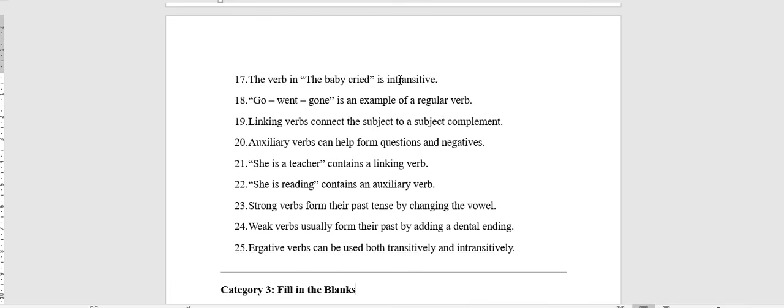Number 20. Auxiliary verbs can help form questions and negatives. True. 21. She is a teacher contains a linking verb. That's true. She is reading contains an auxiliary verb. That's true, as reading is a main or lexical verb here. 23. Strong verbs form the past tense by changing the vowel. Yes, that's true. Number 24. Weak verbs usually form the past by adding a dental ending. That's true. Ergative verbs can be both transitive and intransitive. That's true.